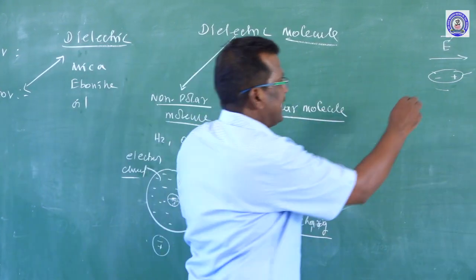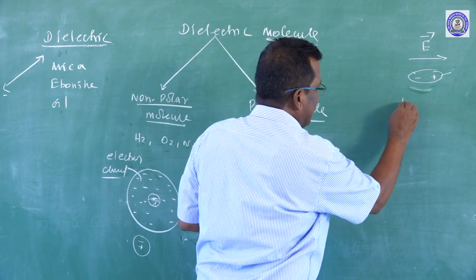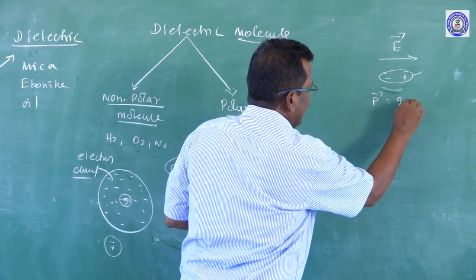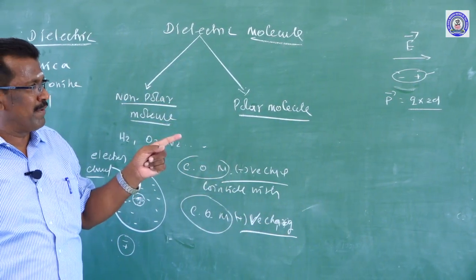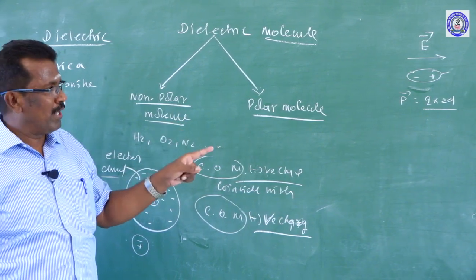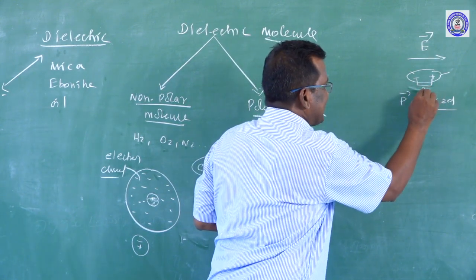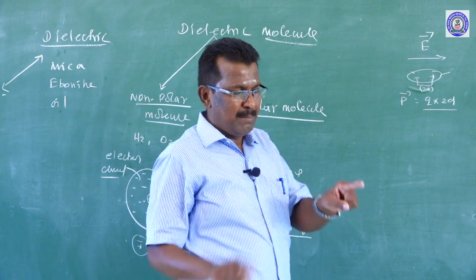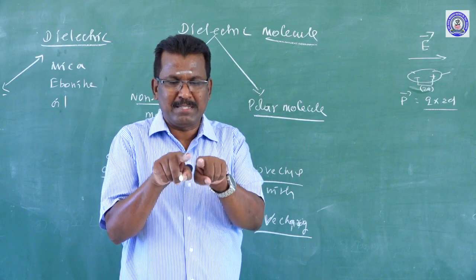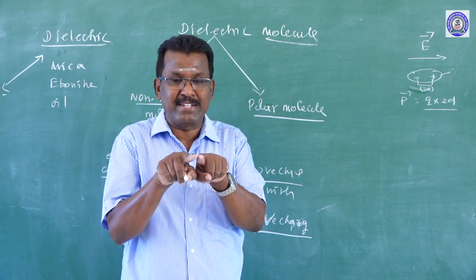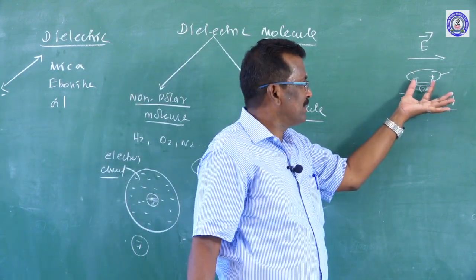So it has a negative charge and a positive charge. We already learned dipole moment in the previous topic. Dipole moment p is equal to q into 2a. It is the product of one of the charges and the distance between the two charges. A dipole is two equal and opposite charges separated by a small distance. Mathematically we write 2a, not a, because the distance between positive and negative charge is very, very small. So 2a or 2d represents the distance between the negative charge and the positive charge.